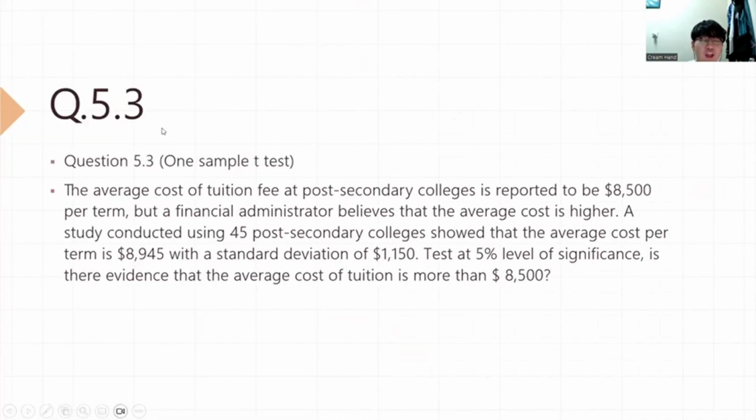In question 5.3, this is a question about a one sample t-test. We can find out that the sample mean of this question is 8,945, and the hypothesis mean is 8,500. The sample standard deviation is 1,150, and the sample size is 45. In this question, we should find out whether the average cost of tuition is more than 8,500 or not.